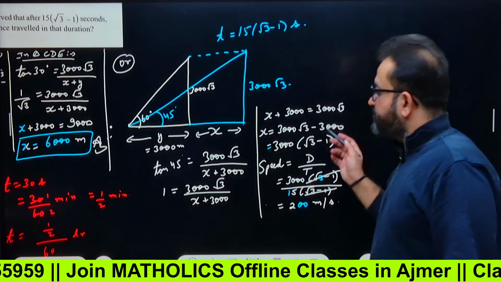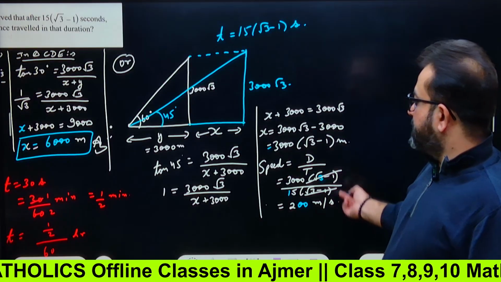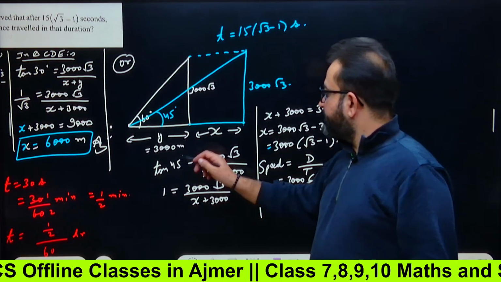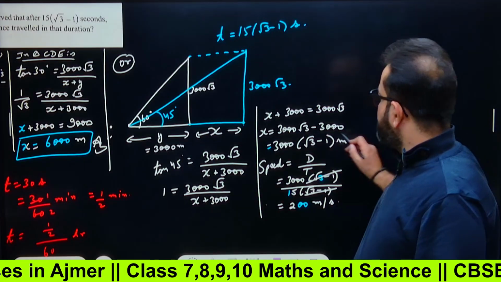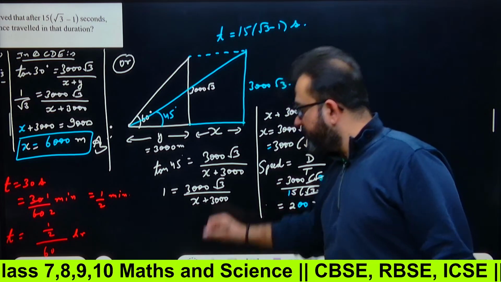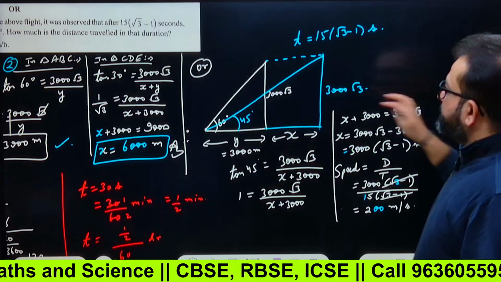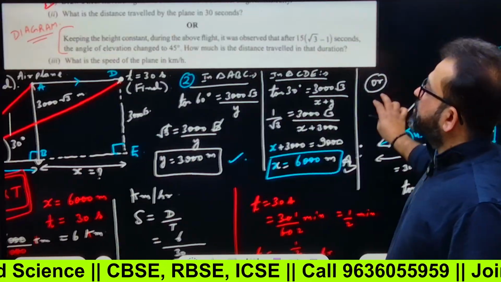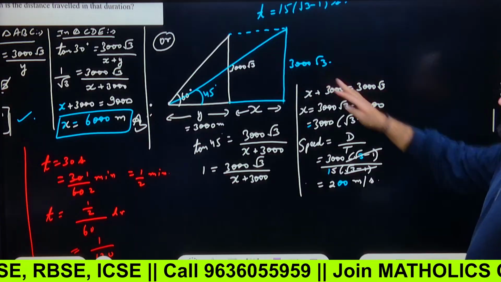Distance equals speed into time, so speed will be distance upon time, right? So the distance is x, you just have to find this value. x will come out to be 3000 into (root 3 minus 1) meters. This is for your homework, for your practice. Okay, x is 3000 into (root 3 minus 1) meters. This is the question, this is the diagram, you can do it yourself.